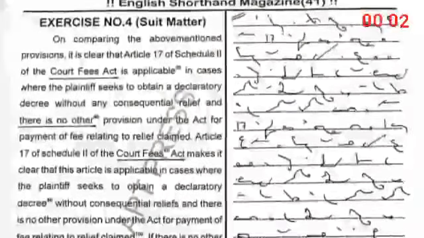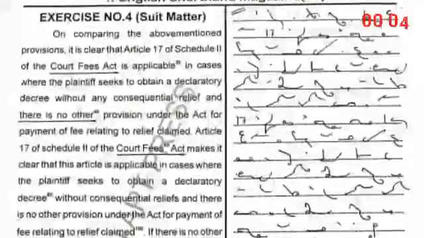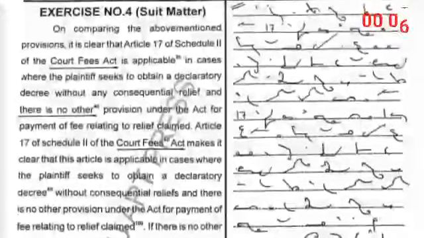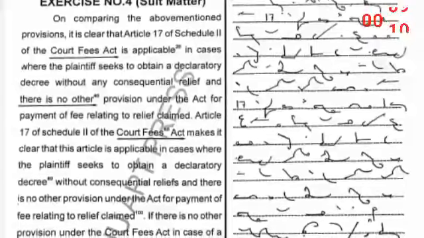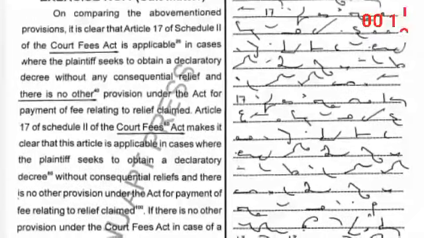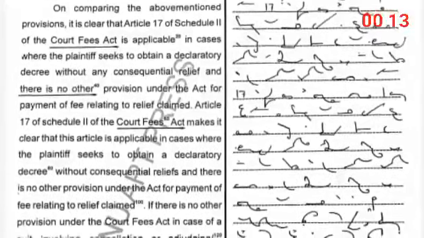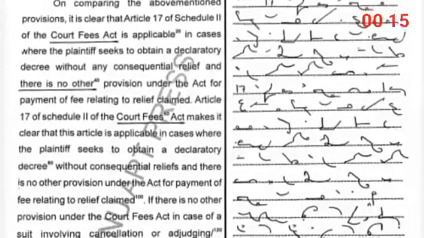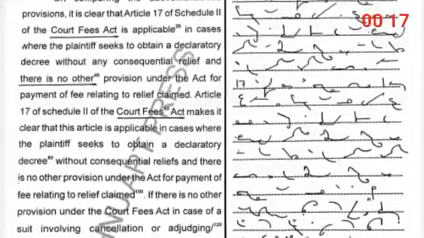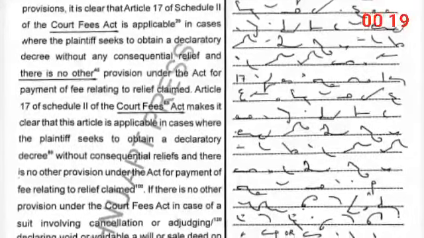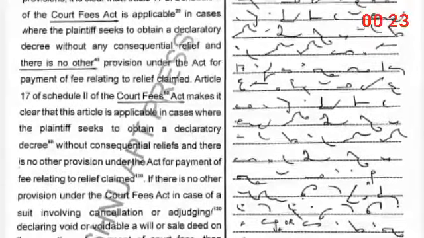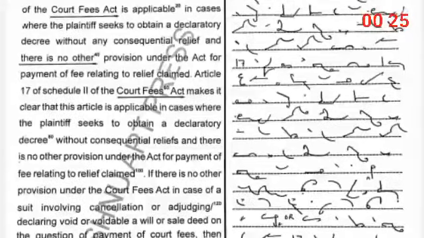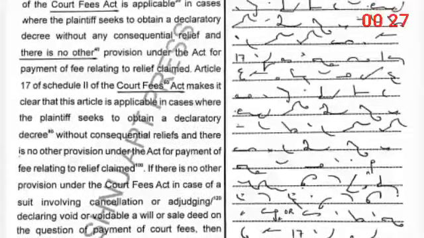On comparing the above mentioned provisions, it is clear that Article 17 of Schedule 2nd of the Court Fees Act is applicable in cases where the plaintiff seeks to obtain a declaratory decree without any consequential relief and there is no other provision under the Act for payment of fee relating to relief claimed.